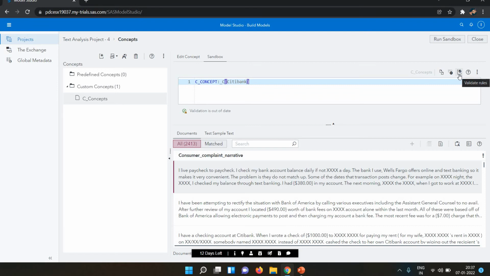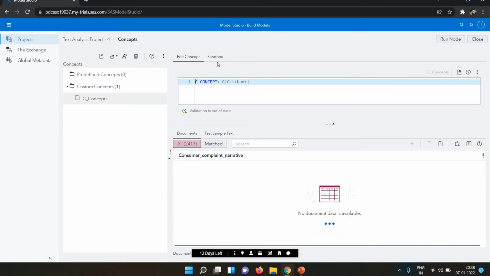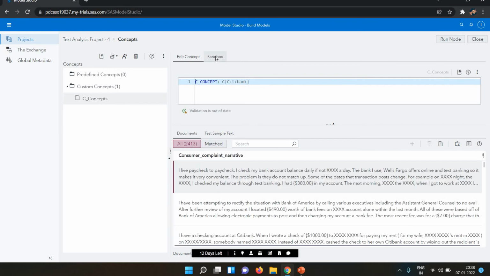First is validate rule. I click on validate rule. Now the validation says the code is valid. If you want to move to edit concepts, you can. So I click on move to edit concepts. Now my code is sent to the sandbox to edit concepts. Let's suppose you write your validation code here.